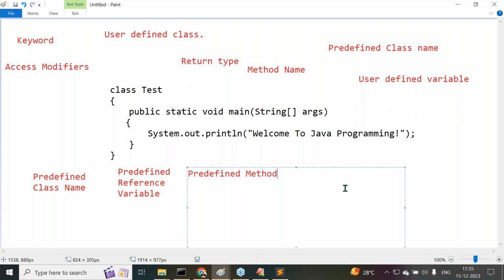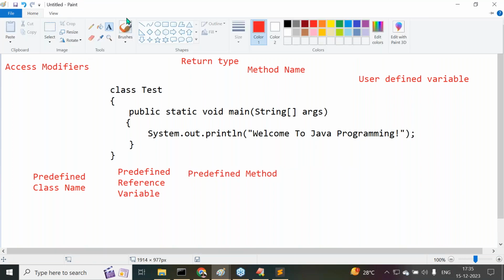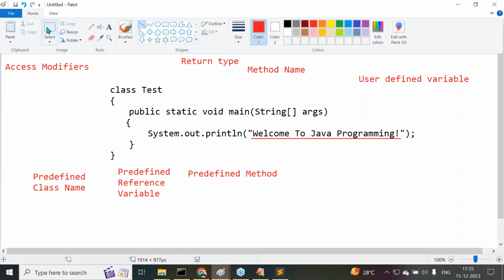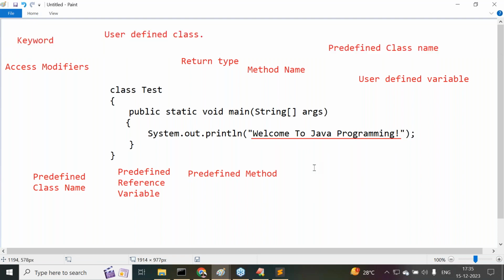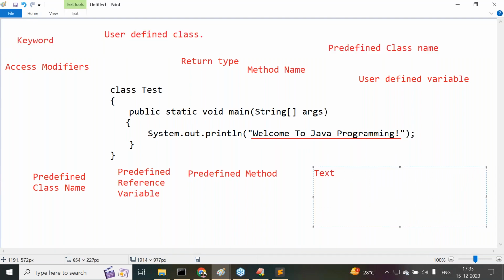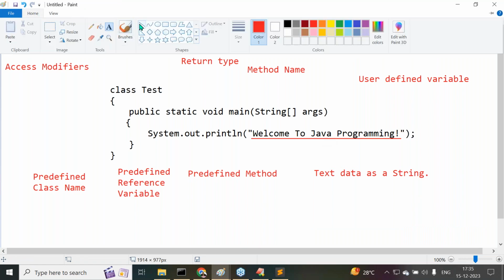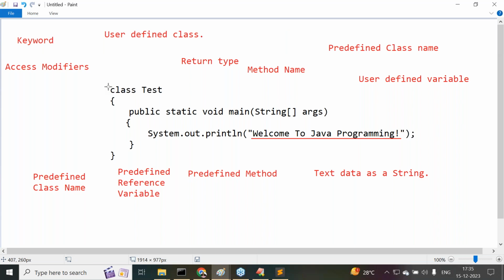What is this, Welcome to Java programming? This total information is text data as a string. Double quotations represent a string inside Java. See, each and every part here we have represented. Class you can understand as a keyword. Test is a user defined class name.